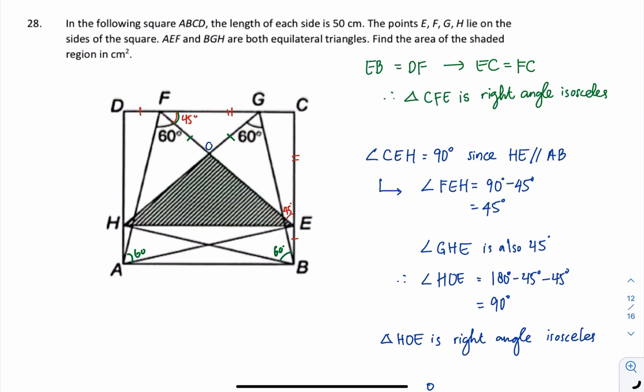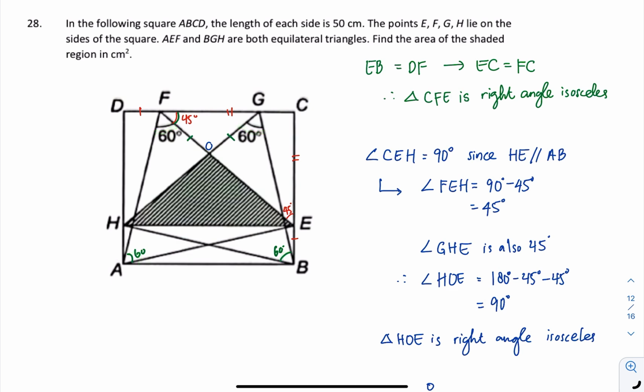Okay, question 38. I think this is the most interesting question. The length of the square is 50. From here we need to think what we can get from 50, maybe the area, maybe the perimeter. Then you continue with the question. AEF and BGH are both equilateral, so that's why it's 60 and 60 here. So it's also 60.